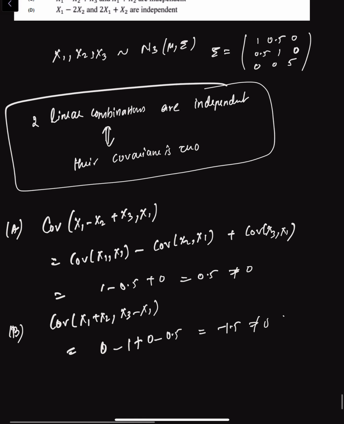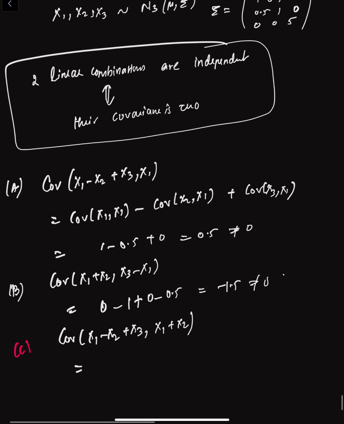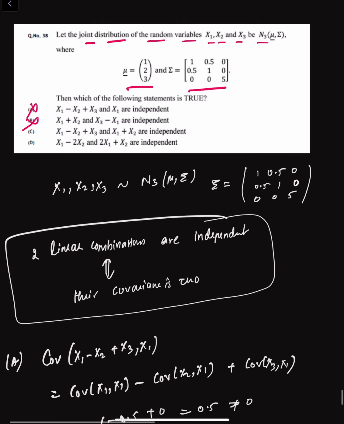Now if we consider the third option, we have covariance of x1 minus x2 plus x3 comma x1 plus x2. So if we consider the covariance matrix again, we can clearly see covariance of x1 comma x1 is 1, and then we have x2 comma x1, which is 0.5, plus x3 comma x1, which is 0.5, minus 1 plus 0. So that means this is nothing but 0. So therefore option C is the correct answer.